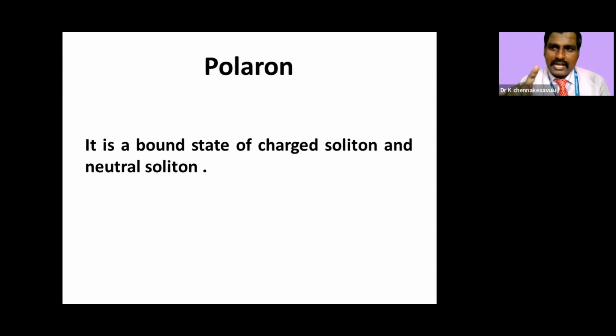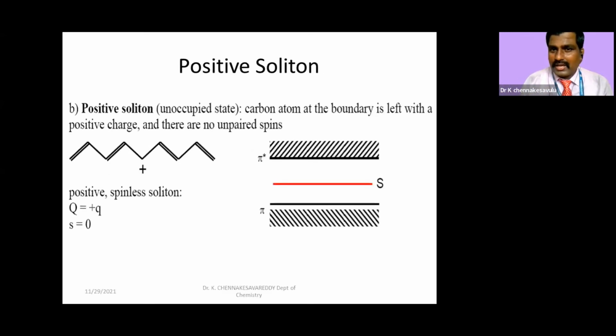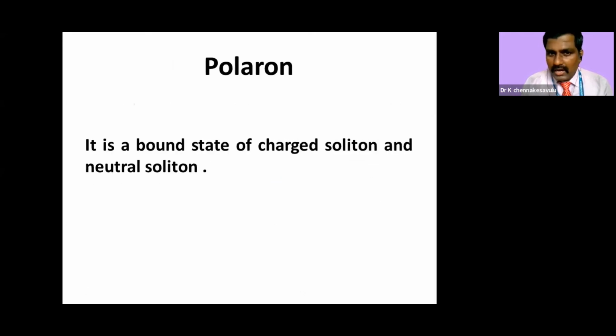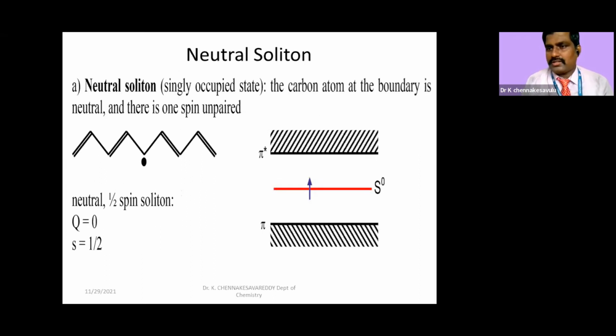A positive charge and an unpaired electron coming on the skeleton is known as a polaron. Neutral soliton has an unpaired electron.